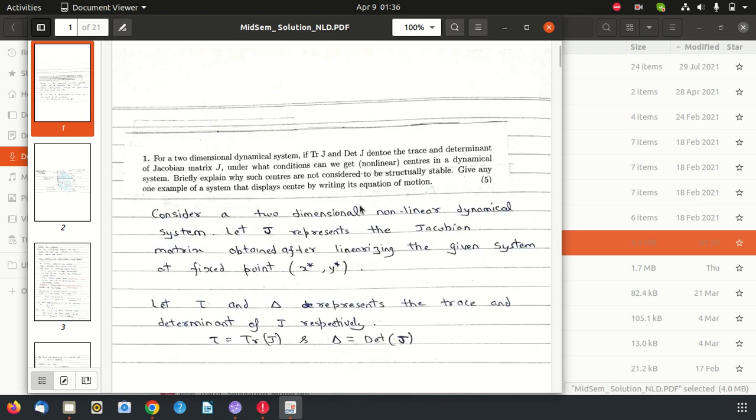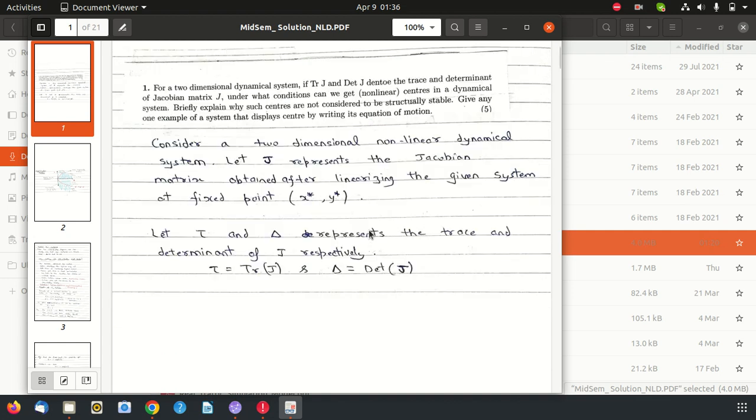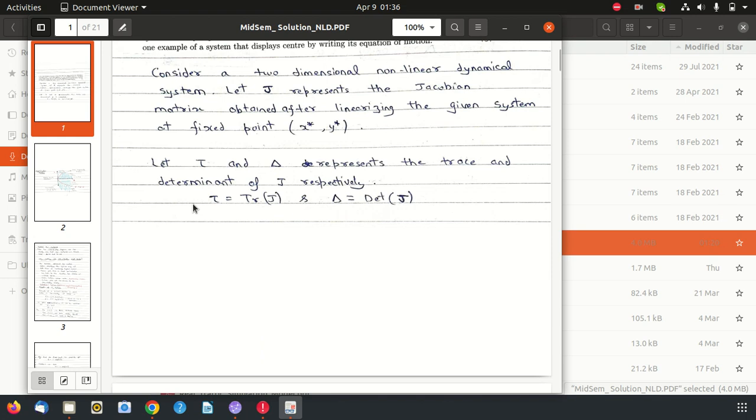So let's consider a two-dimensional nonlinear dynamical system. Let J represent the Jacobian matrix obtained after linearizing the given system at some fixed point x star, y star. So this tau is the trace and this delta is my determinant. Now I have to look over the classification diagram for centers.